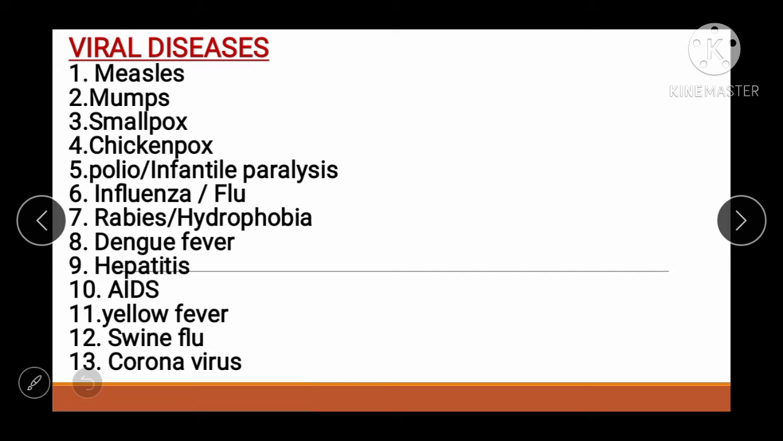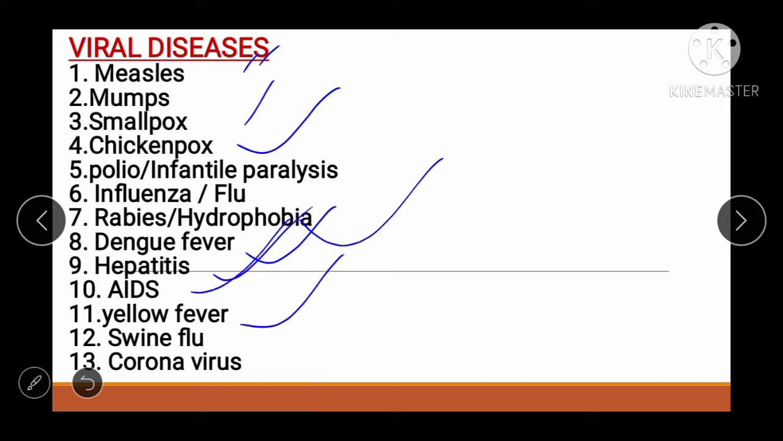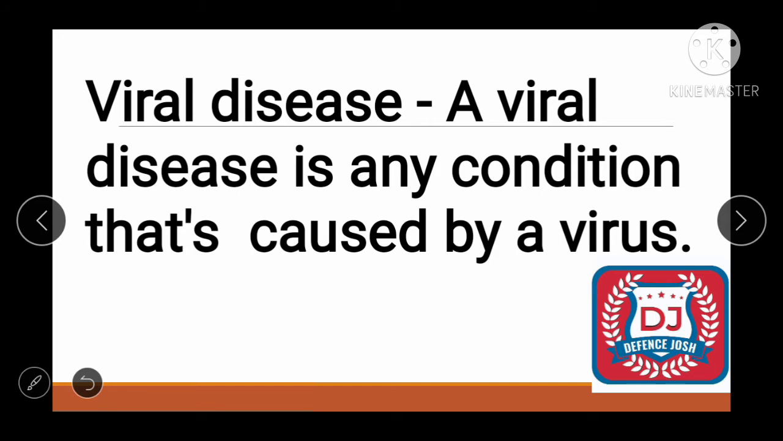See friends, there are different types of viral diseases. Some of these are measles, mumps, smallpox, chickenpox, polio (also known as infantile paralysis), influenza (also known as flu), rabies (hydrophobia), dengue fever, hepatitis, AIDS, yellow fever, swine flu, and coronavirus. So let's see what a viral disease is. A viral disease is any type of condition that is caused by a virus. Simple.